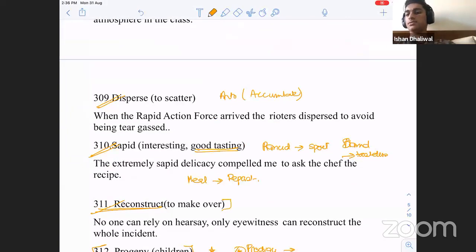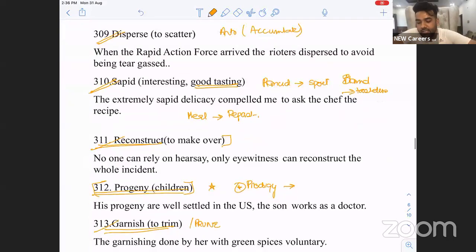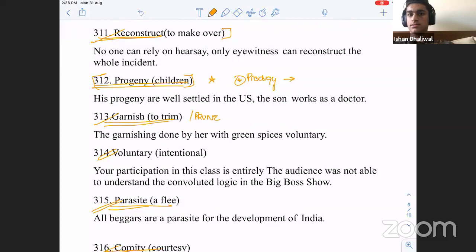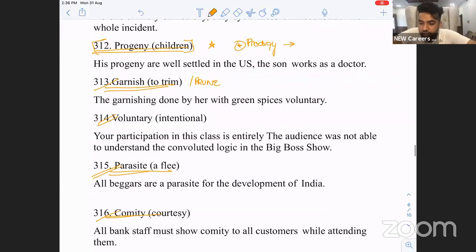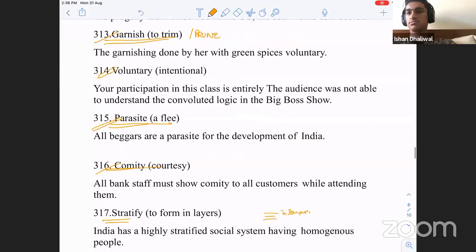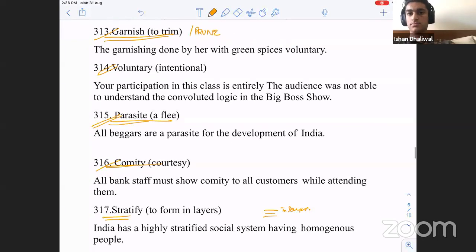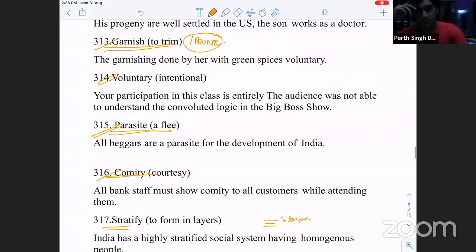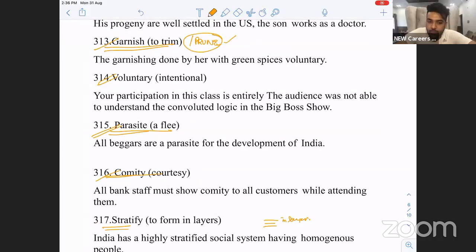Sapid, tasty. Reconstruct, to make over. Progeny, children. Prodigy, genius, talents. Garner is to gather. Prune. Voluntary retirement, intentional.